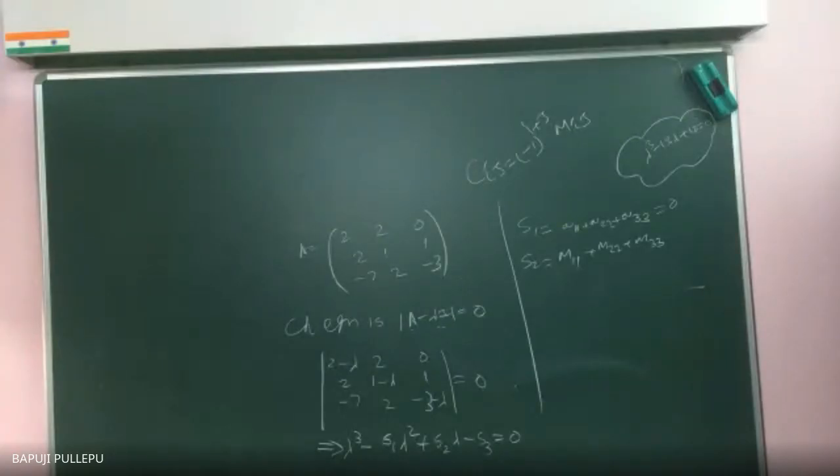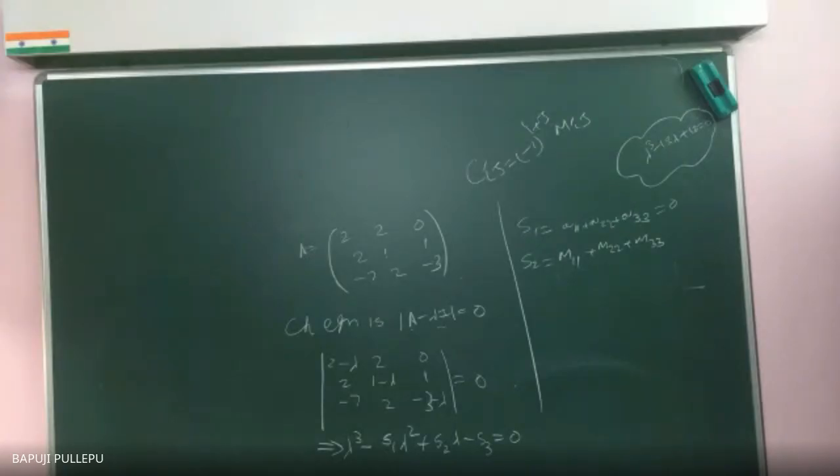Say yes or no? Yes, sir. Sir, could you repeat? Wait, listen. If I say diagonal elements of minors or diagonal elements of cofactor, both are the same, because for diagonal elements the sign is always positive. Correct? M11 means what? Minus 1 power 2, minus 1 power 4, minus 1 power 6.